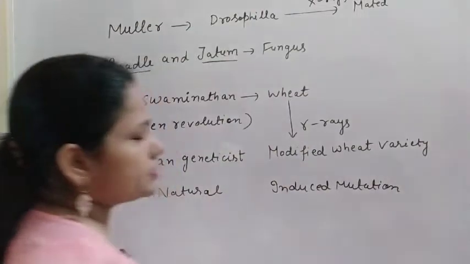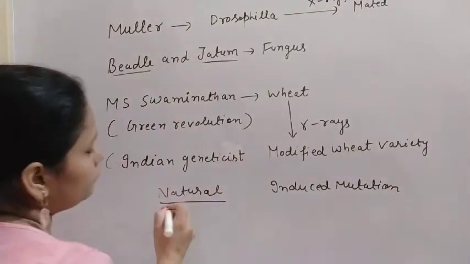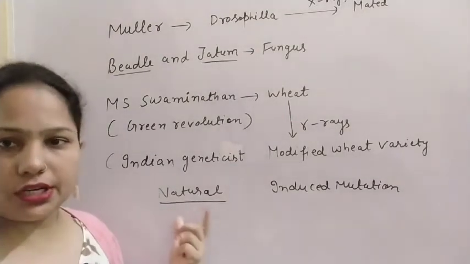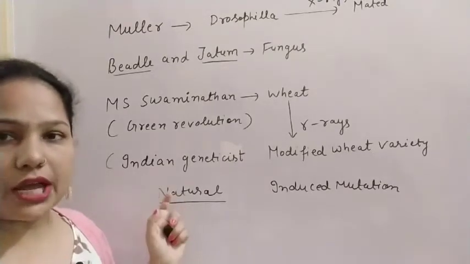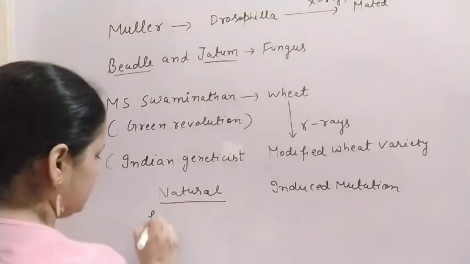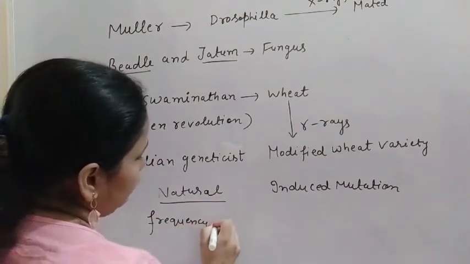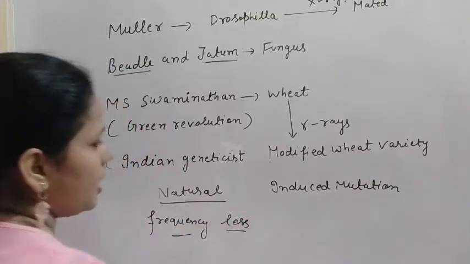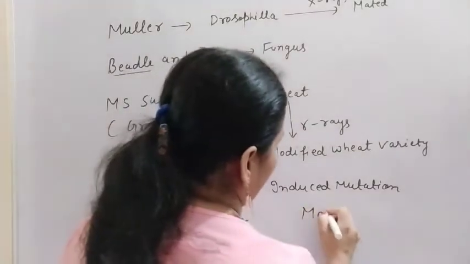In this video we will discuss the types of mutation also. If the mutation is occurring by the natural method, naturally, generally the frequency of natural mutation is less, and the frequency of induced mutation is more.